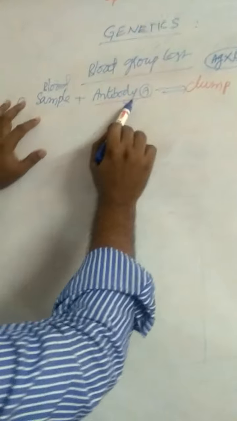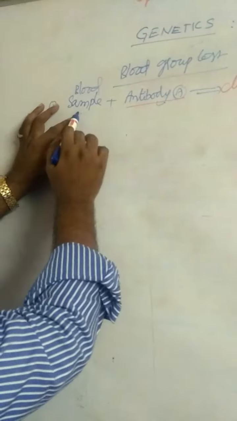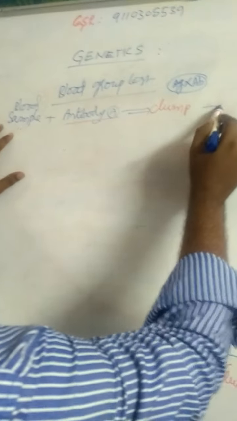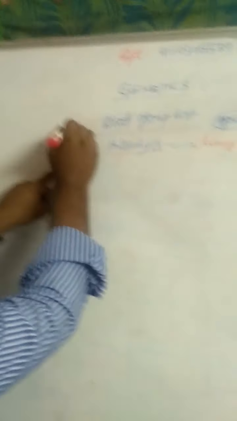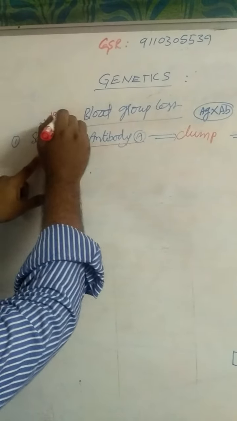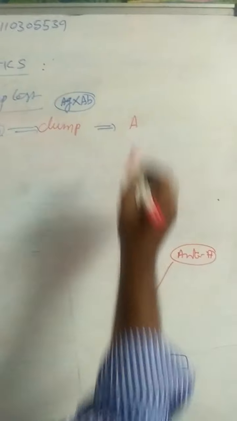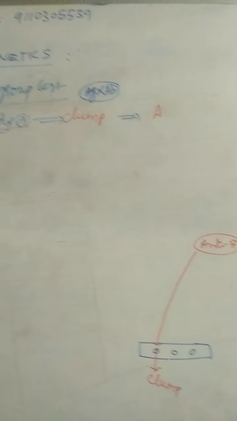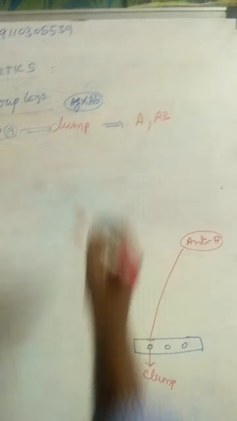So if the antibody A is added to the blood sample and it gives clump, that means this blood sample contains antigen A. If the antigen A is present, that blood group is A or AB.